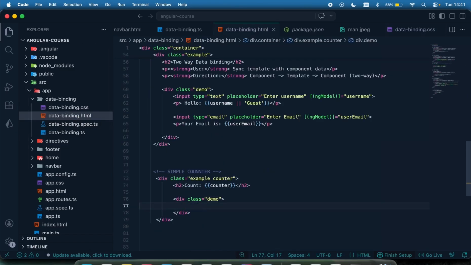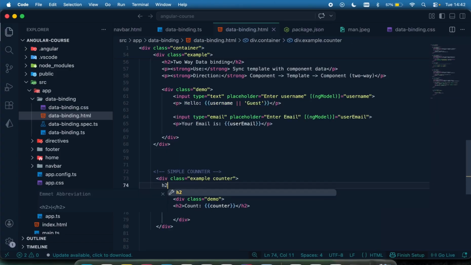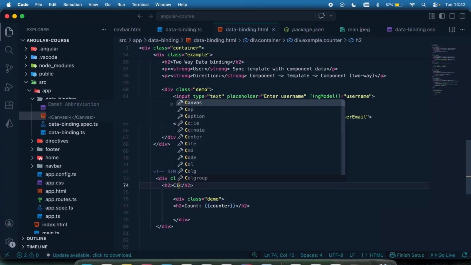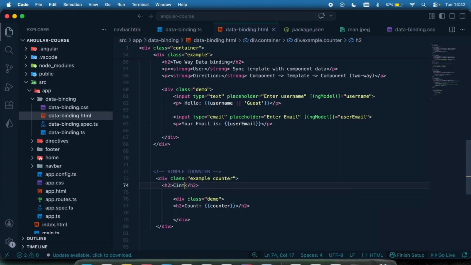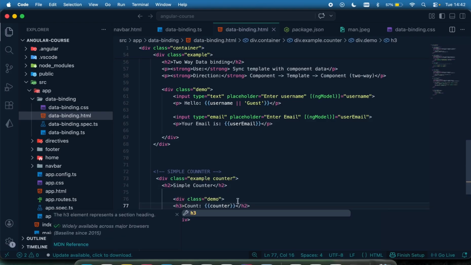Let me just move this right there. Let me give this an h2 and give it a name called simple counter, and let me just make this an h3 a little bit.